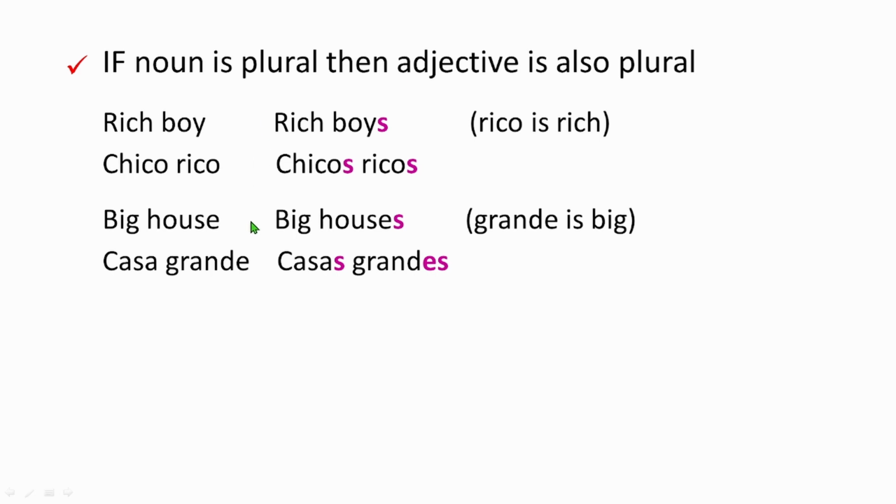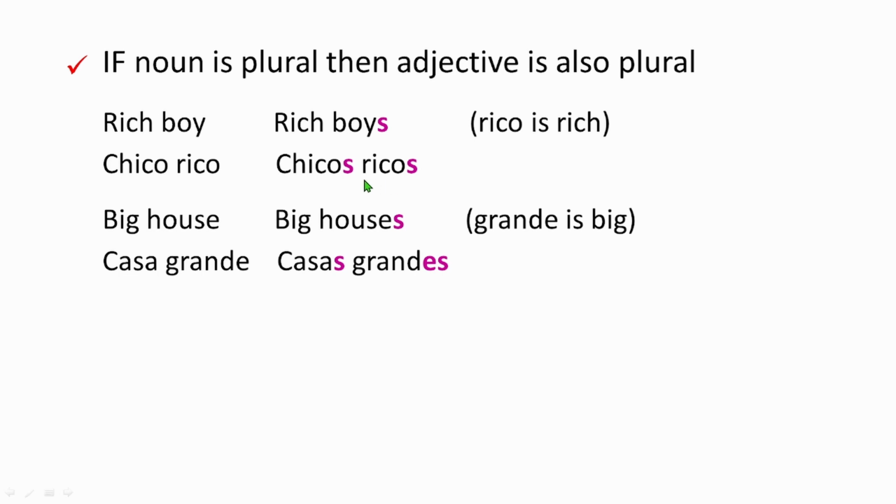If the noun is female, the adjective is also female. Now the new rule says that if the noun is plural, that adjective is also plural. It's whatever the noun is describing. Here's an example: a rich boy, we say chico rico. Chico is boy, rico is rich. Rich boys, chicos ricos. Now it means rich boys.